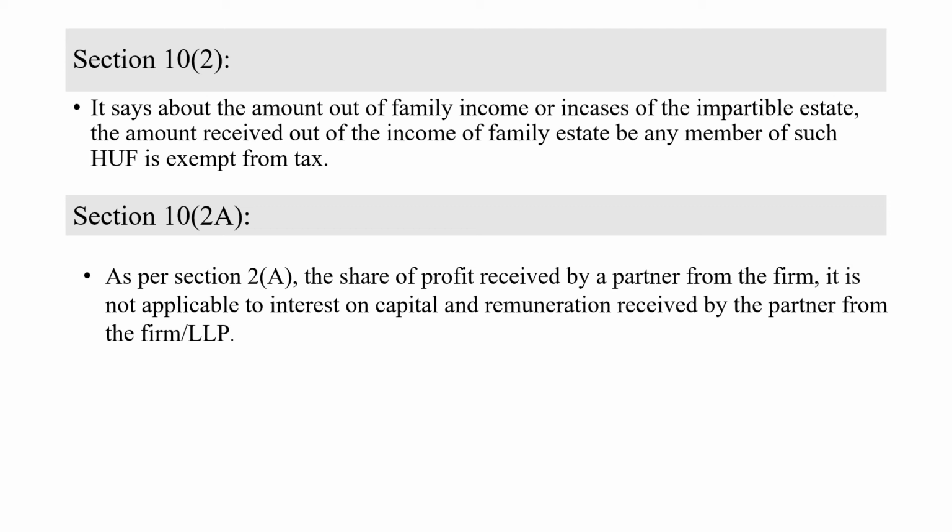So in this way you can remember section 10 subsection 2: if a person is earning income when he is in a Hindu undivided family, then the income is exempted from tax. Then next, section 10 subsection 2A deals with income derived by a partner in a firm or LLP. It is also exempted from tax. In this way you need to remember.